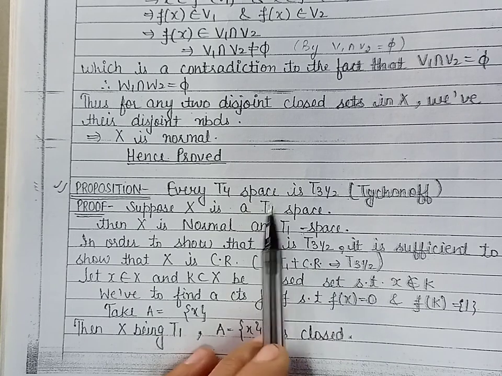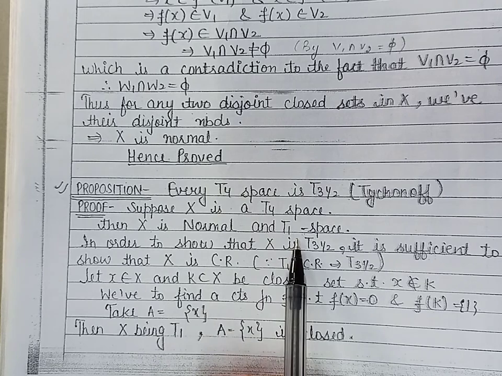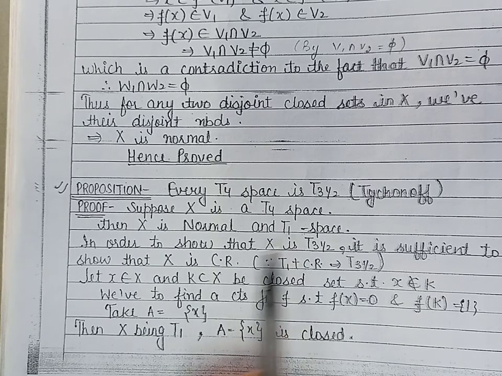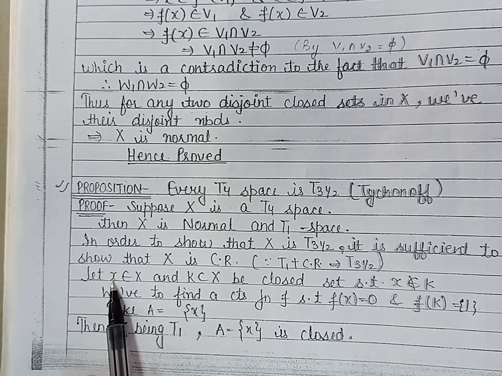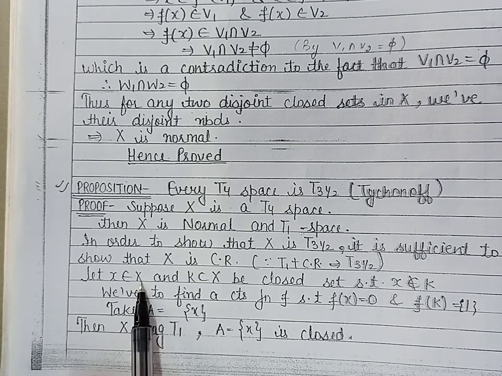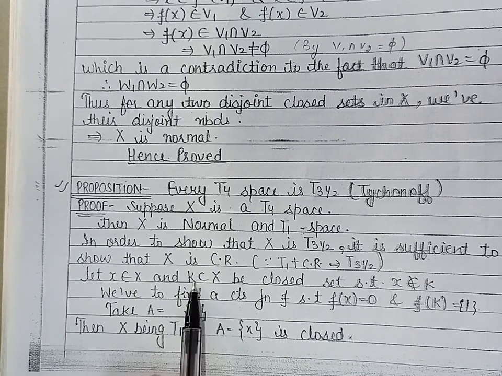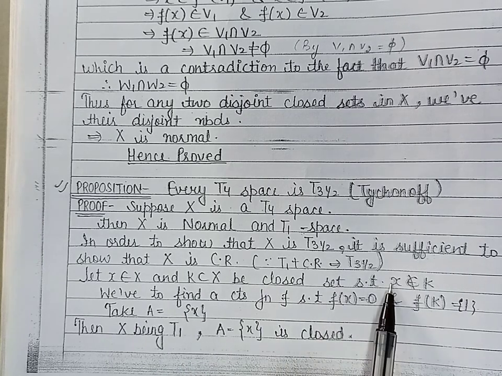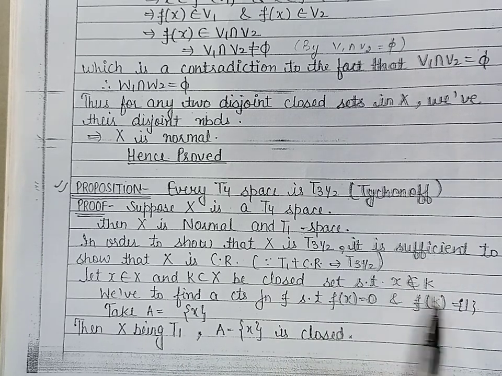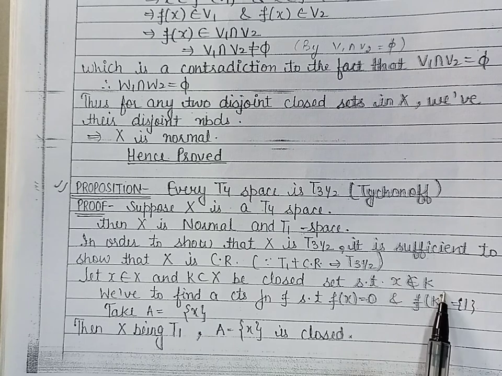Now because being T4, it is T1, so it remains to prove that it is completely regular. Now in order to prove that X is completely regular, let us take a point x belonging to X and a closed set K in X such that the point x does not belong to the closed set K.